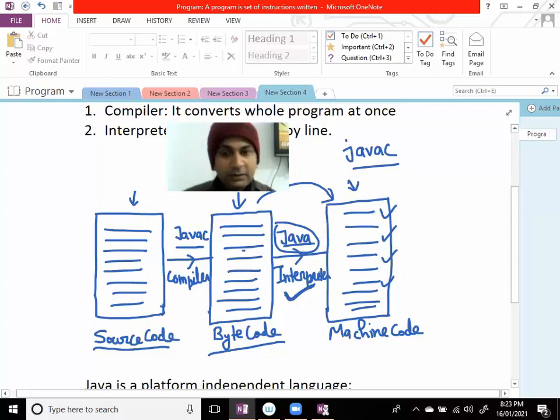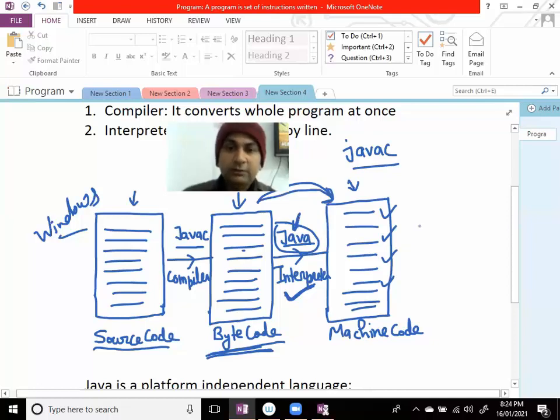If Java interpreter is there, so you have developed the program on Windows operating system, and find this bytecode, and this bytecode you can take on any platform, and by the help of Java interpreter, convert that bytecode into machine code on machine on which you are executing the program. जिस मशीन पे तुम उस प्रोग्राम को रन करा रहे हो, वो कोई भी प्लेटफॉर्म हो, उस मशीन के अकॉर्डिंग कन्वर्ट हो जाएगा और तुम्हारा प्रोग्राम रन कर जाएगा.